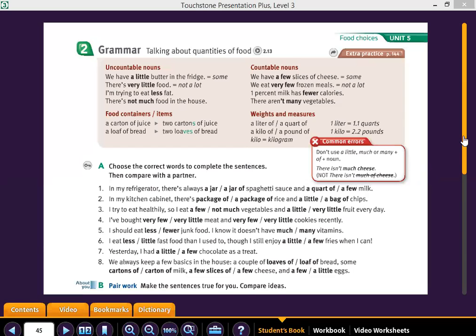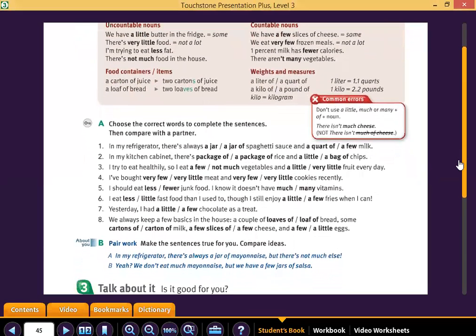In order to practice, we have an exercise. In this exercise, you have to do the following. Listen. Choose the correct words to complete the sentences. Then compare with a partner. And we have number 1. In my refrigerator, there's always a jar or a jar of spaghetti sauce and a quart of a few milk.